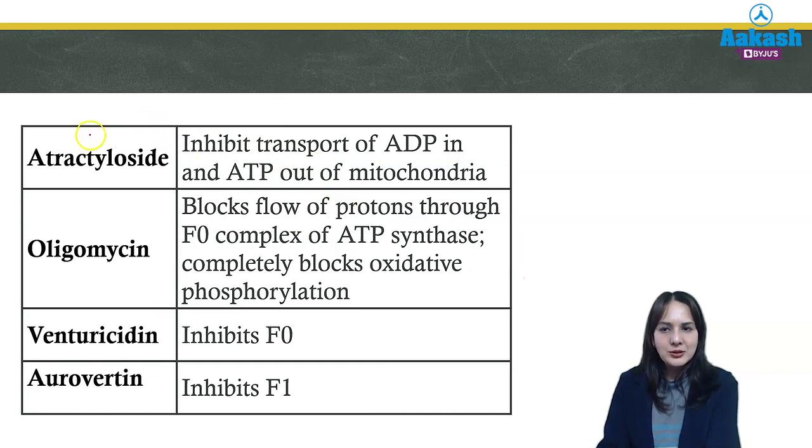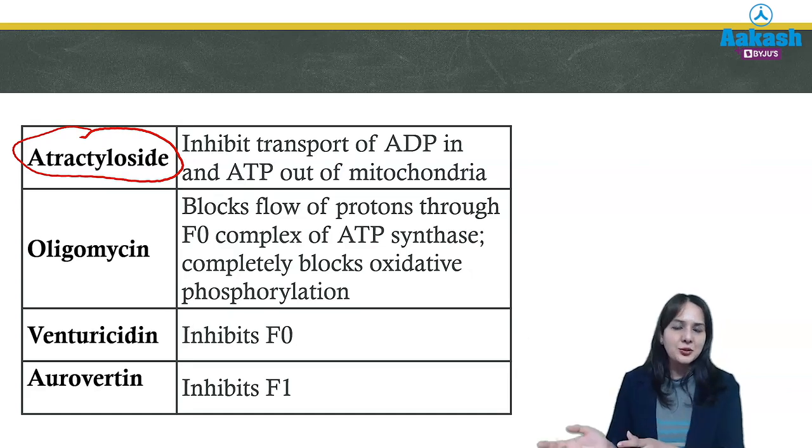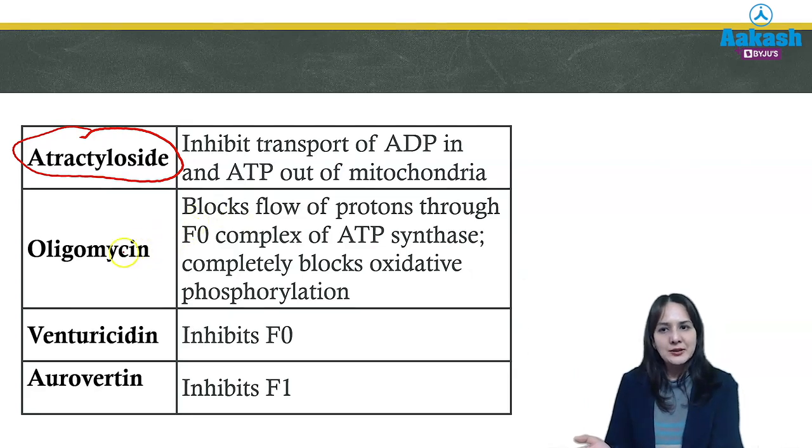Then there are also some other inhibitors like atractyloside. What will atractyloside do? It will not transport ATP. So we know that in complex 5, ATP is formed from ADP. So if there is no transport of ADP inside the mitochondria, ATP cannot be formed. So what will atractyloside do? Transport is blocked. Transport of ADP is blocked. So it inhibits transport of ATP.